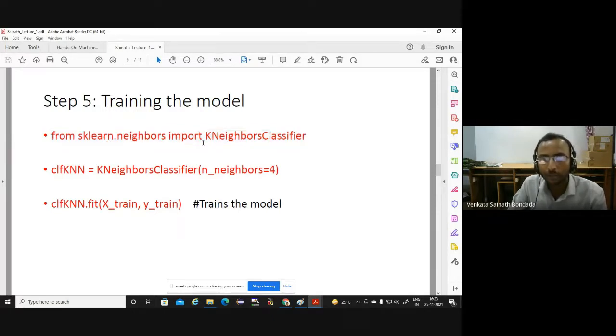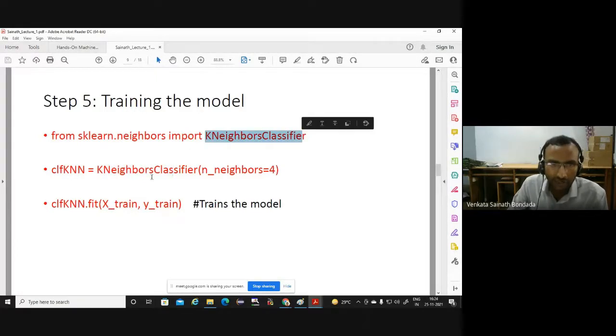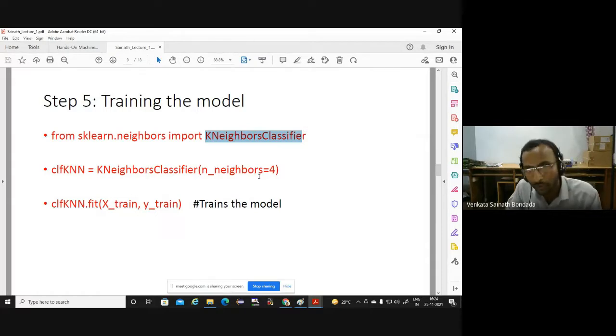That's it. You are importing the class, and once you import the class, you have to create an instance of the class, and that is this one. CLF stands for classifier, according to my comfort. KNN is the k nearest neighbor. So CLF KNN is equal to KNN, whatever you have imported here, and then in the bracket you can give many arguments. One basic argument you need to give is the number of neighbors. I hope all of you know the k nearest neighbor algorithm, isn't it?